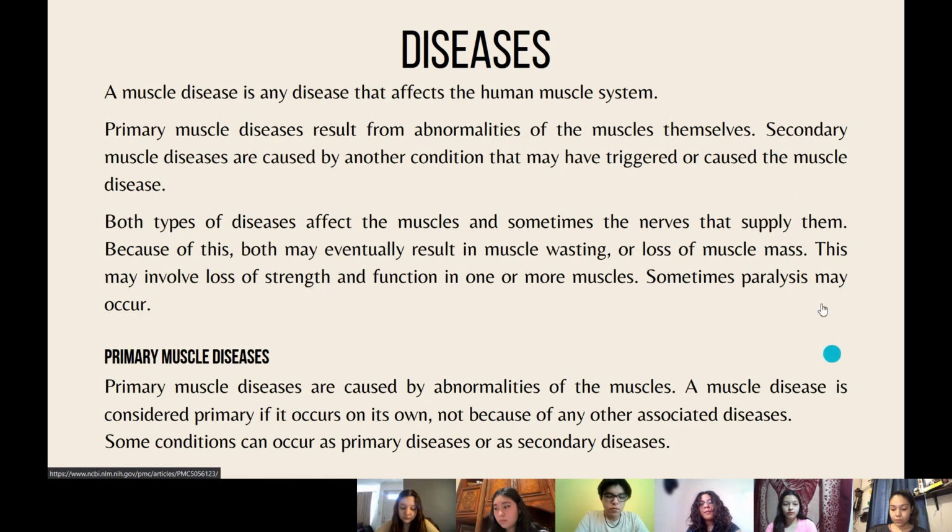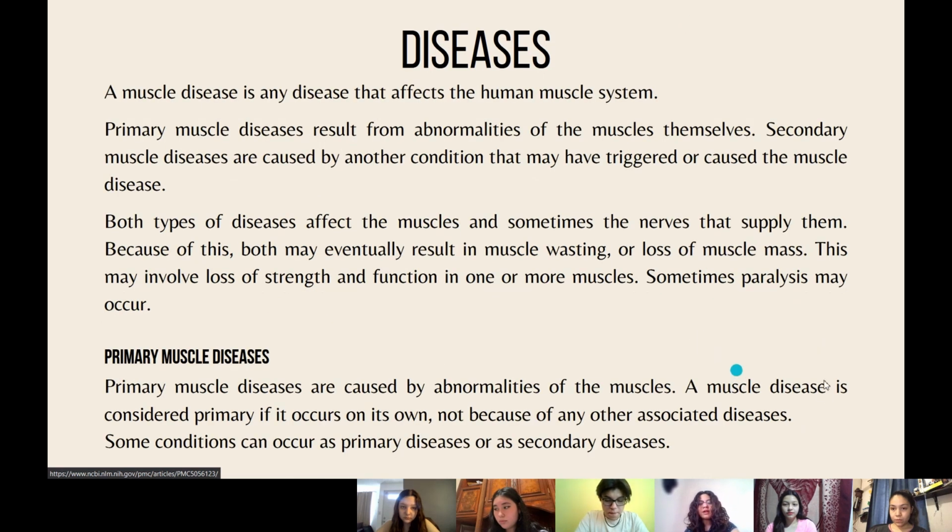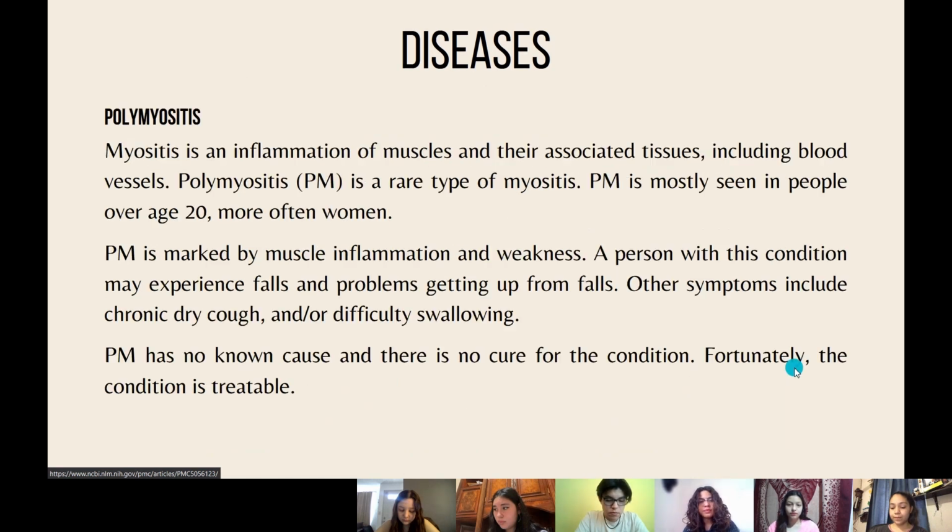Now, primary muscle diseases. Primary muscle diseases are caused by abnormalities of the muscles. A muscle disease is considered primary if it occurs on its own, not because of any other associated diseases. Some conditions can occur as primary diseases or as secondary diseases.